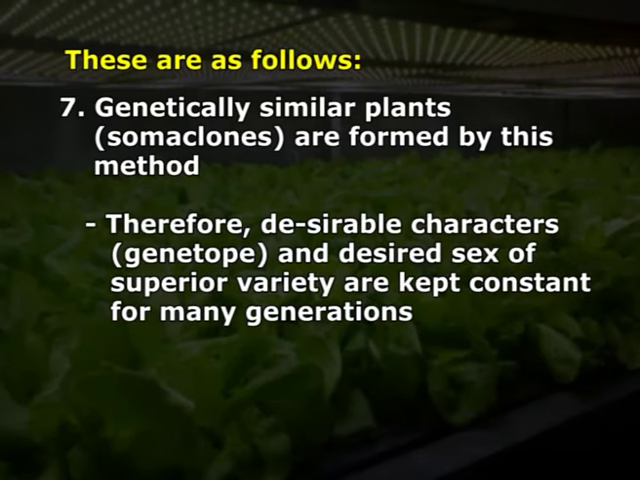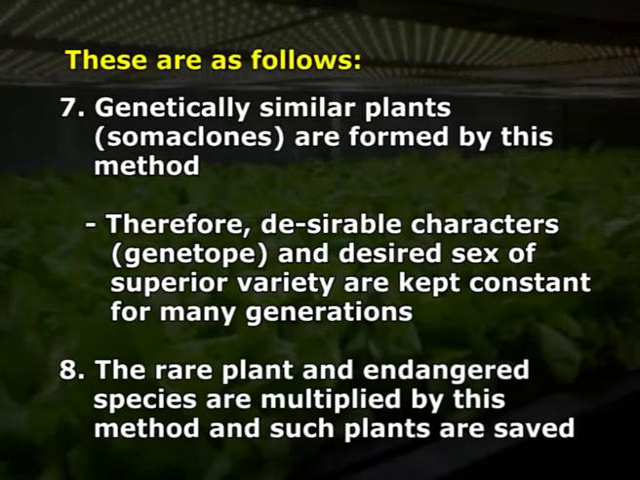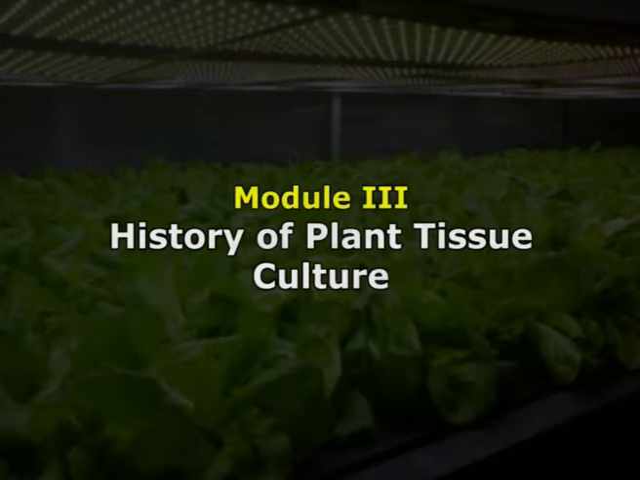Therefore, desirable characters, genotype and desired sex of superior variety are kept constant for many generations. Point number 8, the rare plants and endangered species are multiplied by this method and such plants are saved.